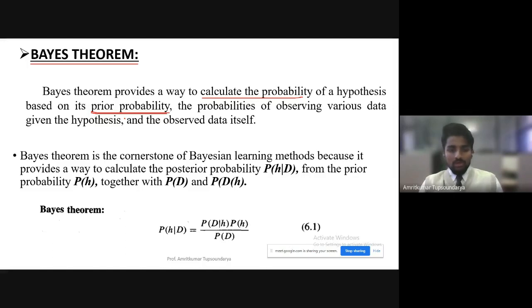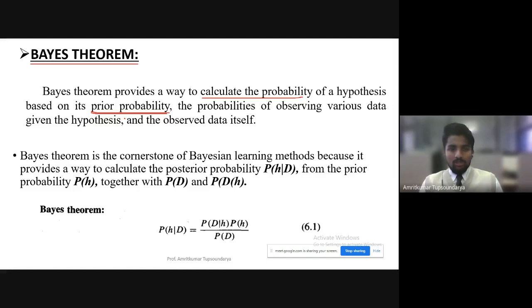This prior knowledge is nothing but the prior probability of the hypothesis. How efficient or inefficient has this particular hypothesis been, correct or incorrect, or how much is it contributing to the overall result? What is the probability that this particular hypothesis is going to give us a correct result? Or the other way around: what is the probability that it is giving us a wrong result? When we have this prior probability, the Bayes theorem will help us calculate a better probability.